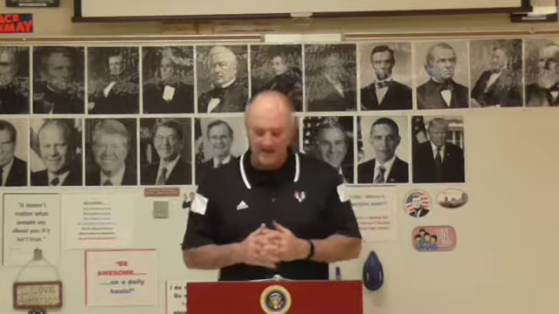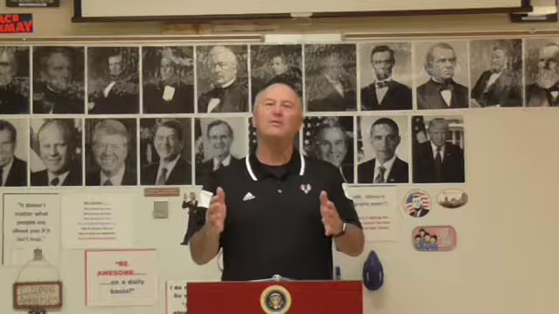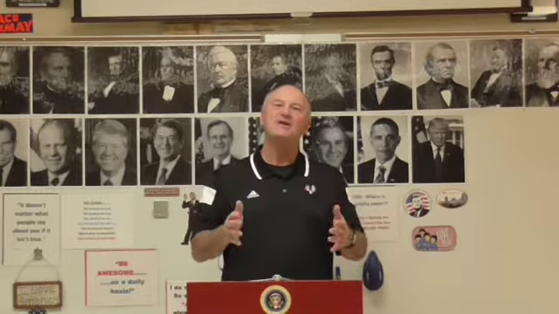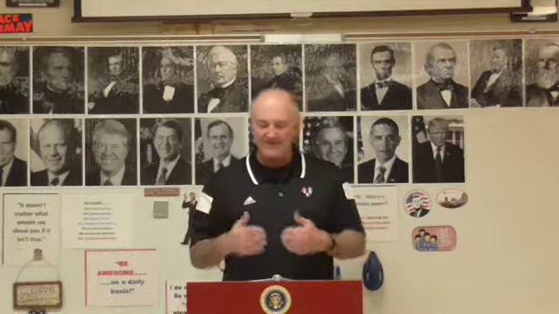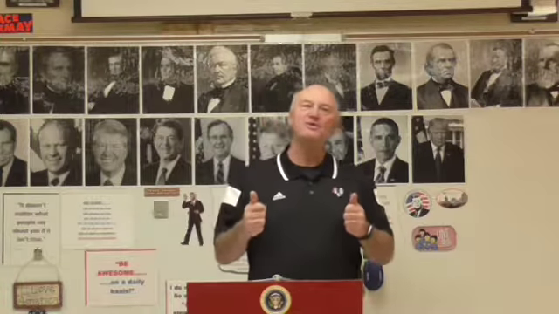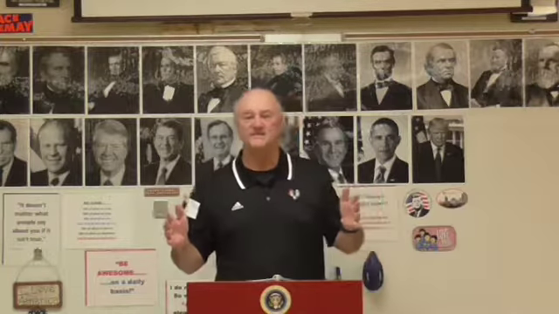So what he did is he ordered his Secretary of State, James Madison, not to deliver the commissions or the orders granting power to those 16 federal judges. By not delivering those commissions, they would not have the power to be judges, and really Jefferson thought that would be the end of it.